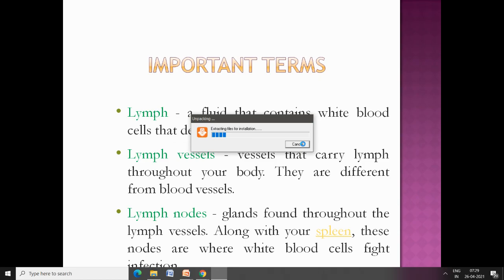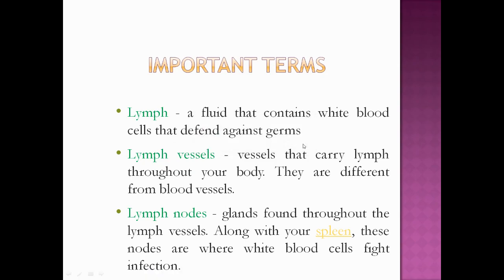Now we will see what the lymph vessels are. Vessels that carry lymph throughout your body. They are like the blood vessels, but they are very different from these blood vessels. Lymph nodes, the glands found throughout the lymph vessels. Along with our spleen, these nodes are where white blood cells fight infection. So, lymph nodes are always connected to the lymph vessels, and lymph vessels are where lymph is flowing.